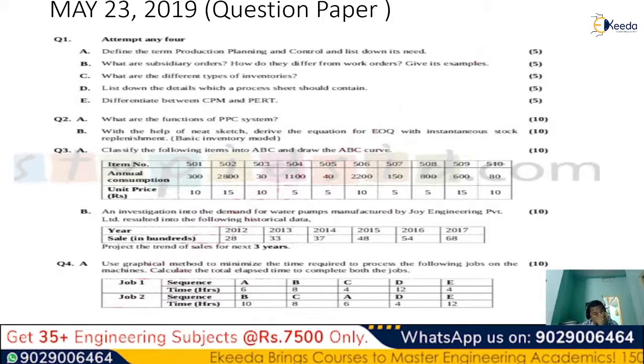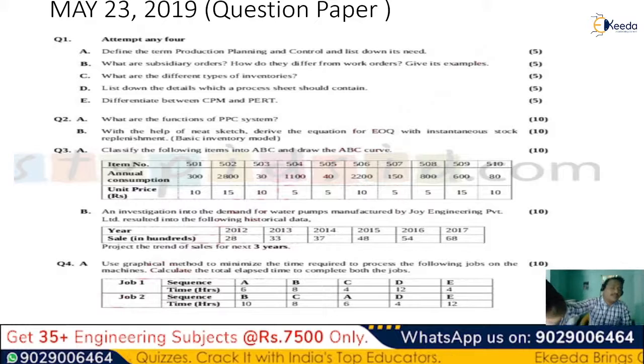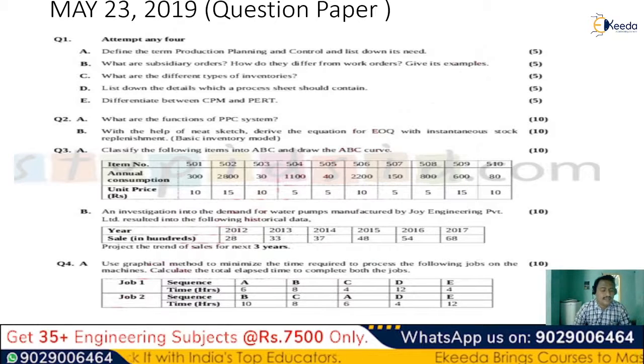The basic need of learning production planning and control is how to convert a raw material into a final product by utilizing our resources of men, material, and money. Also, production planning and control generally deals with the entire process of how to plan, how to control, and how to deal with the controlling process once everything is ready. Okay, that is the term production planning and control and its need.